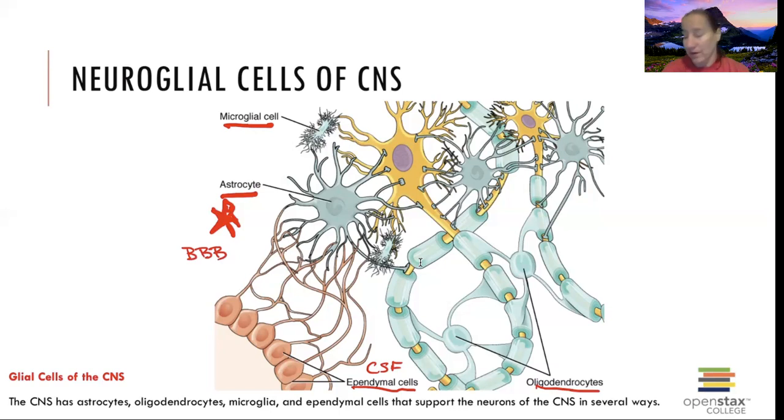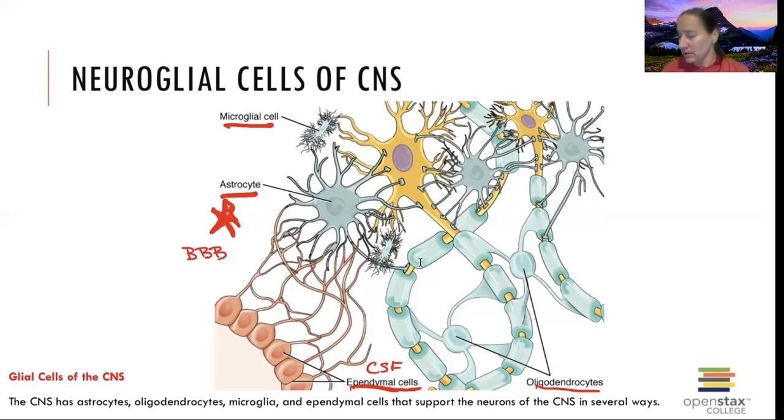So who produces the spinal fluid? It's the ependymal cells. They produce the fluid, and then they have cilia on the edge of the cells that help push this fluid around. So we're going to have spinal fluid going around in the brain, and then it goes down into the spinal column and comes back too. So that gets produced by ependymal cells.